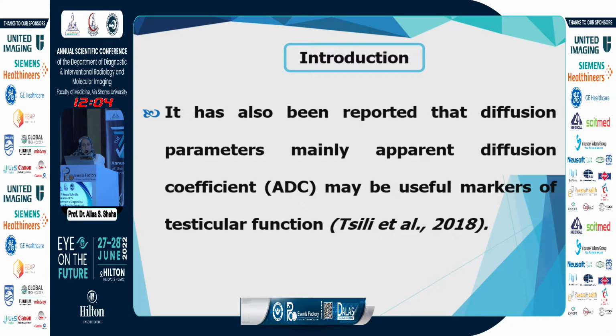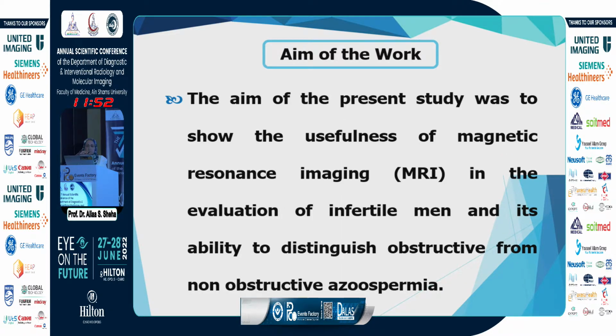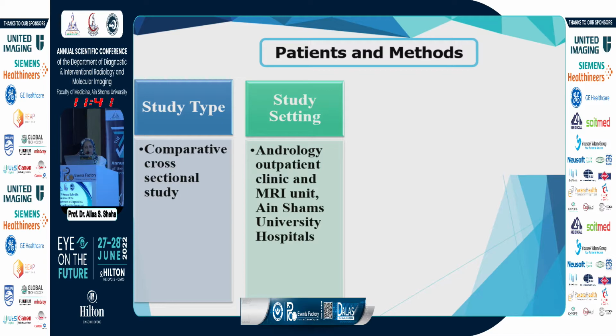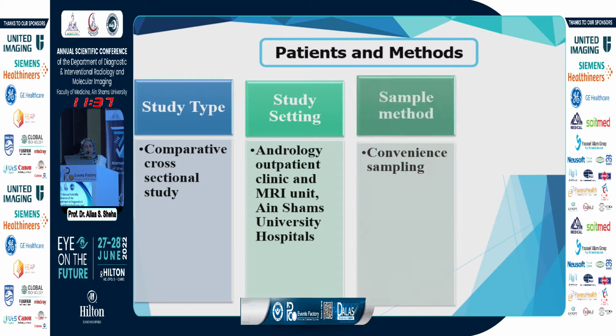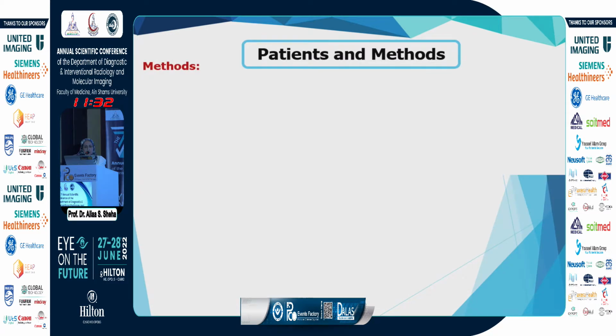It has been reported that diffusion parameters, mainly ADC value, can be a useful marker for testicular function, as we will see. The aim of our work was to show the usefulness of magnetic resonance imaging in the evaluation of infertility and distinguishing obstructive from non-obstructive azoospermia. It was a comparative study among the andrology department and MRI unit, and the study population was 20 patients.